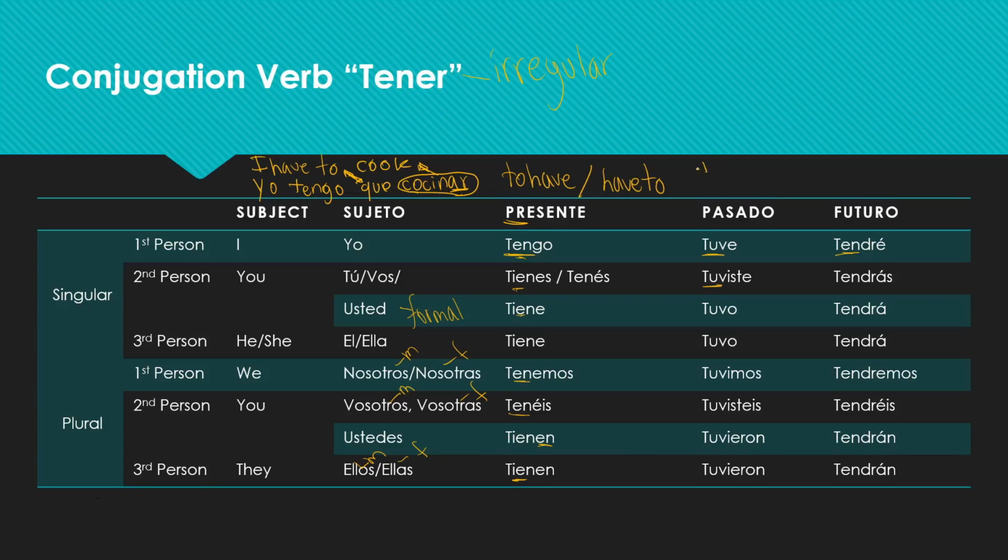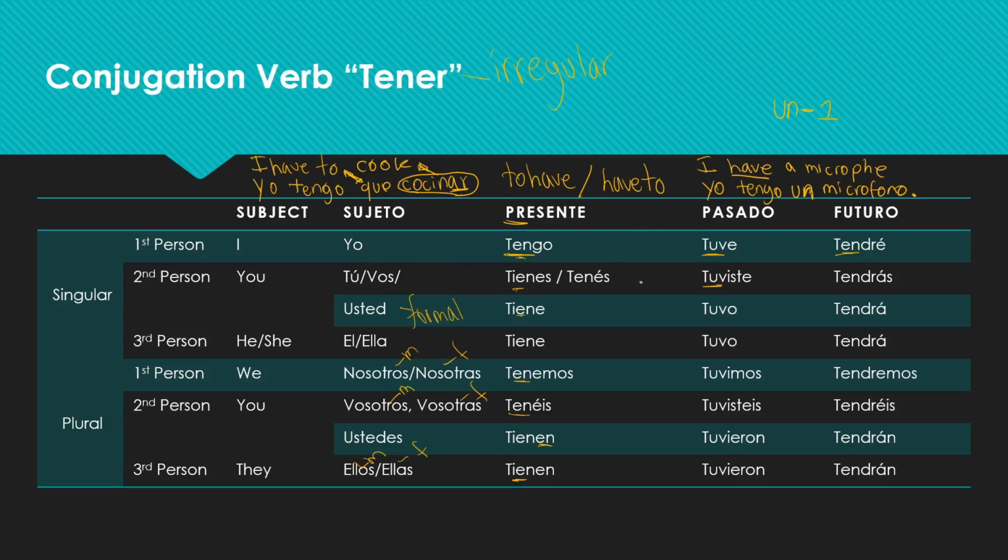So you can say I have a microphone. So now here we're using have as owning something. Yo tengo un, is one, un micrófono. So be careful about this to have. You have to use it. So let's continue with pasado.